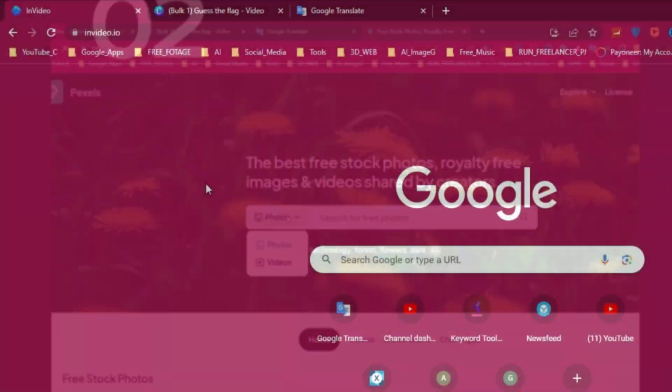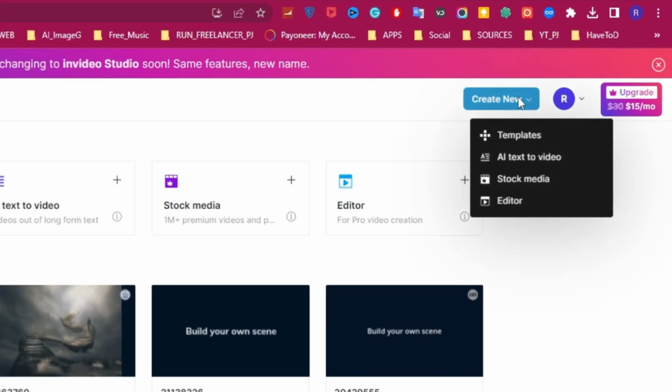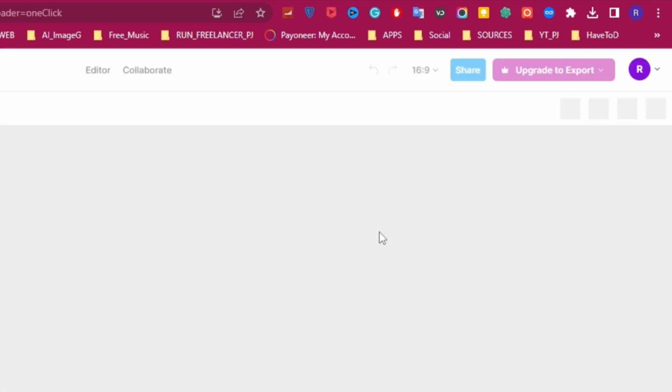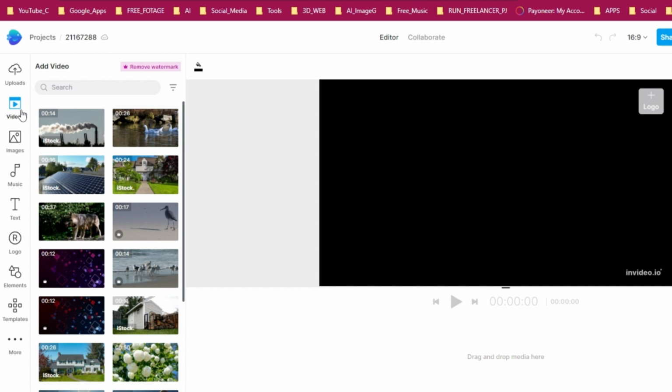The second AI tool we want to use is InVideo. First, go to invideo.io and log in with your account. After login, create a new landscape editor. Now, like previous video, we need a background, so I'll search for a blue background.